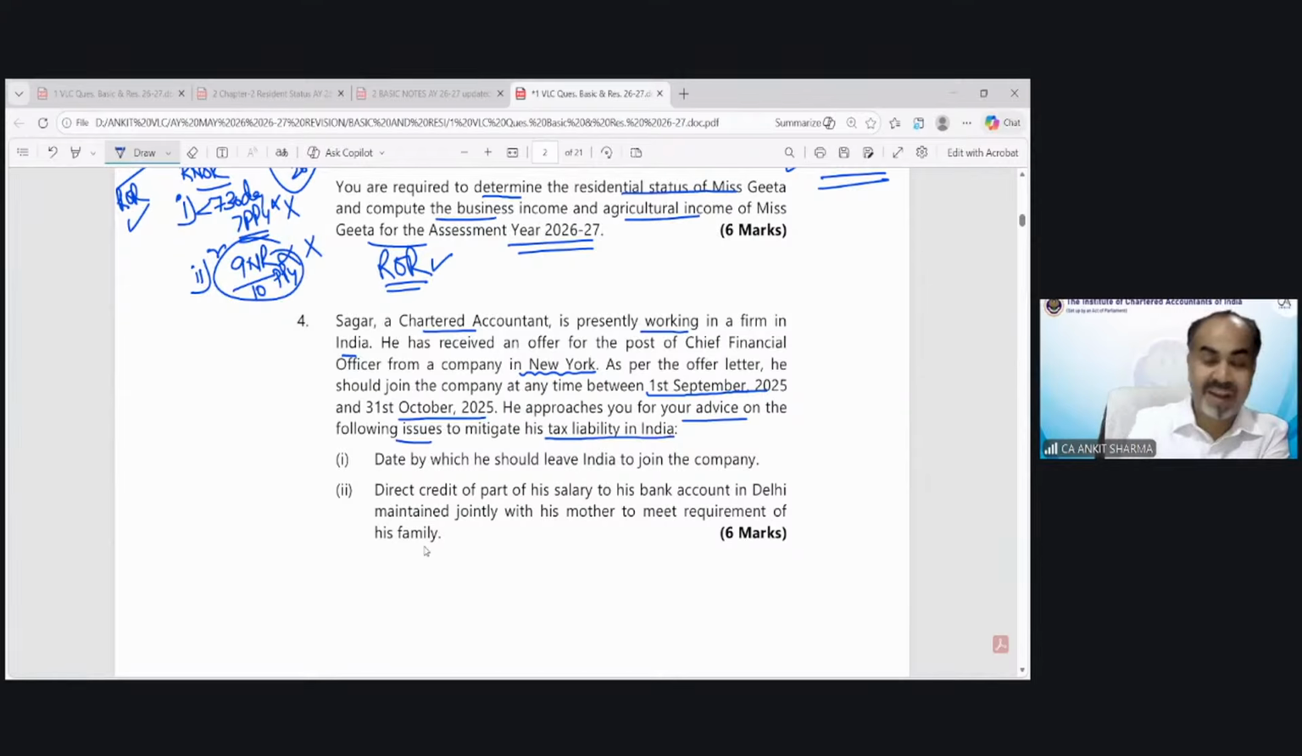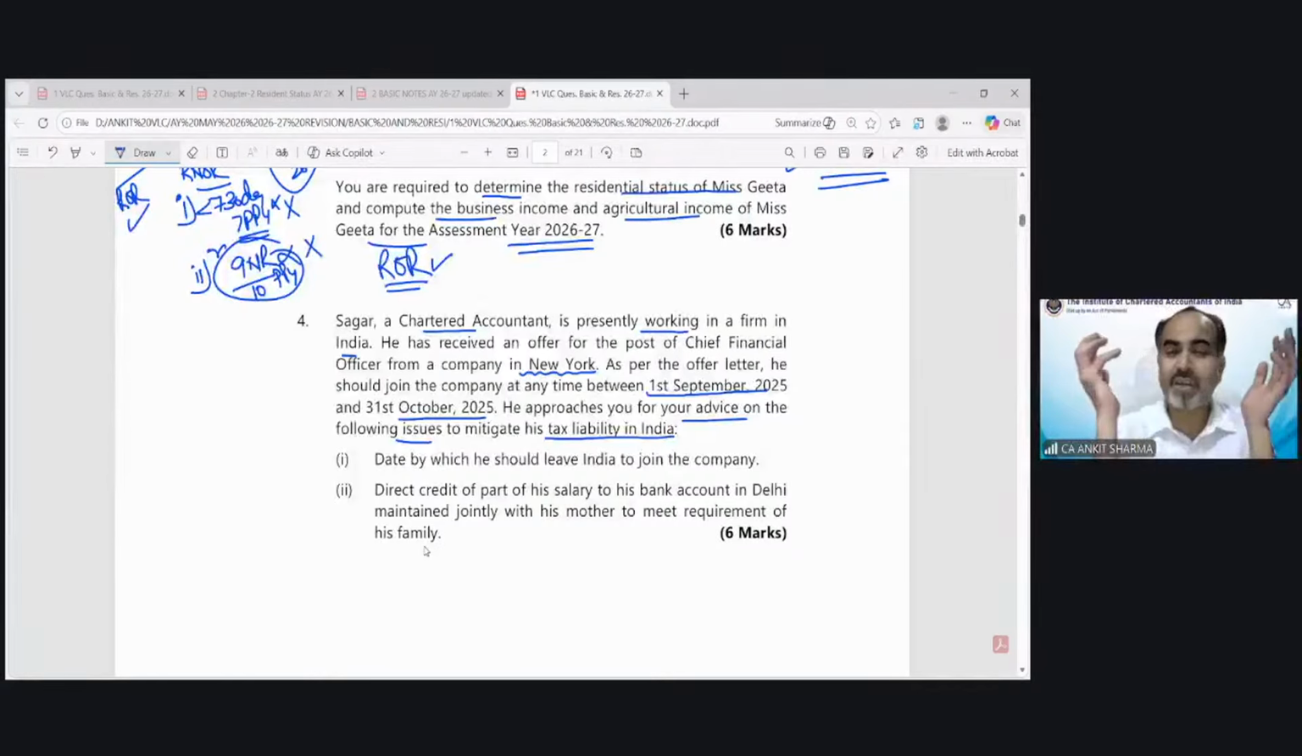Now, very interesting question. Generally, we learn how to solve the question. Now the question has been changed. They just change the type of question, the pattern of question. You can see the question number 1, 2, 3. We were having the information when somebody has gone, then we have to find out the residential status. Now the question is asking, now tell Mr. Sagar when he should leave the company so he can minimize his tax.